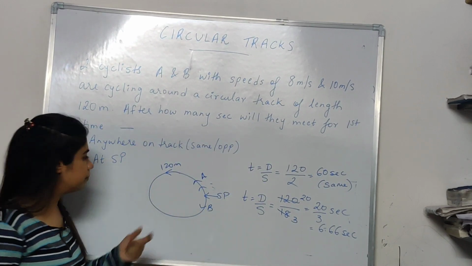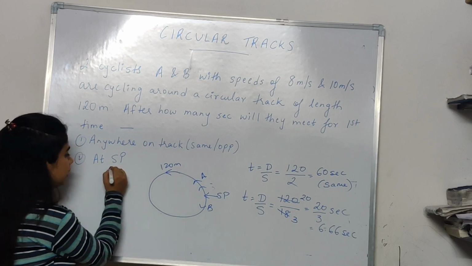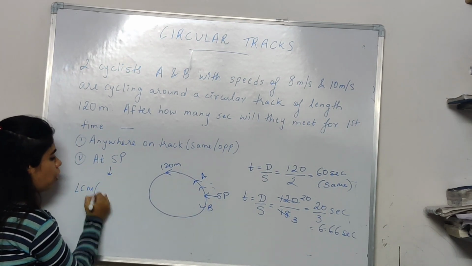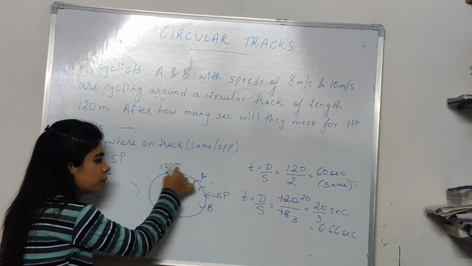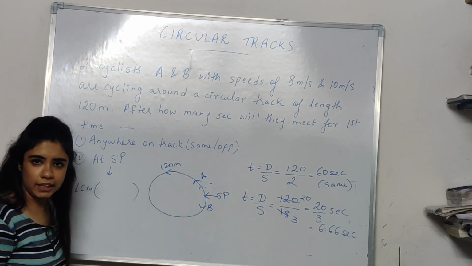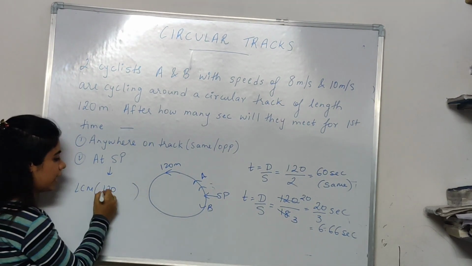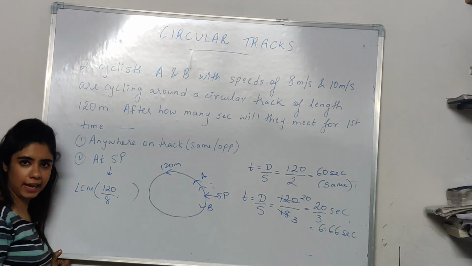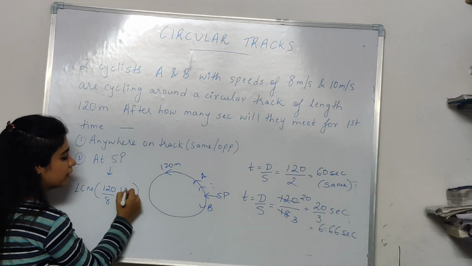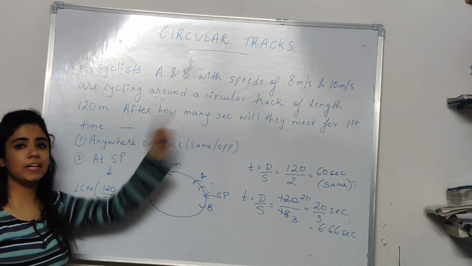Next is, when will they meet at the starting point? So for the starting point, what was the formula? It was the LCM of the time taken by A and the time taken by B. How much time will A take to complete the full circle? How much distance does A have to cover? 120. Okay, what is A's speed? 8. So this will be the time taken by A. B also has to cover 120 and B's speed is 10.